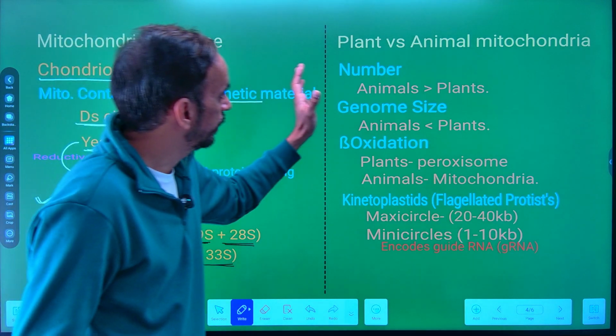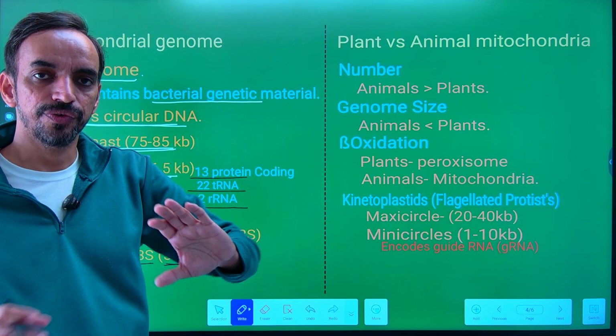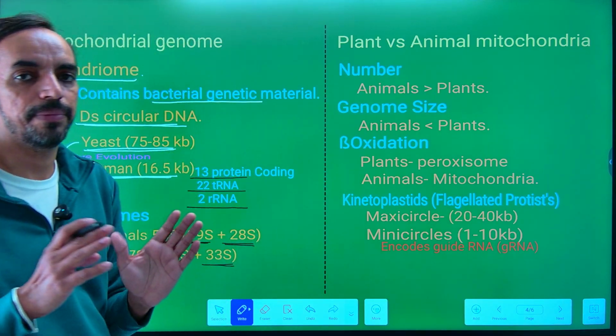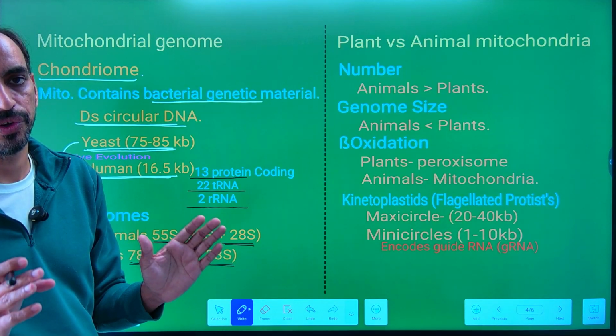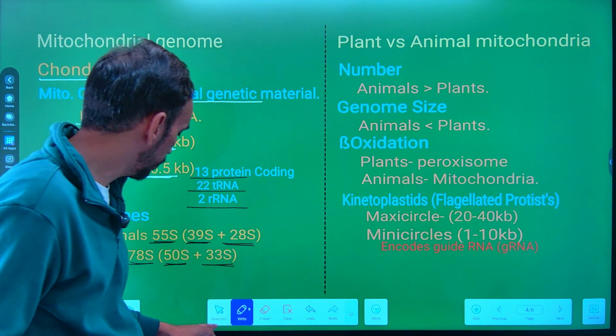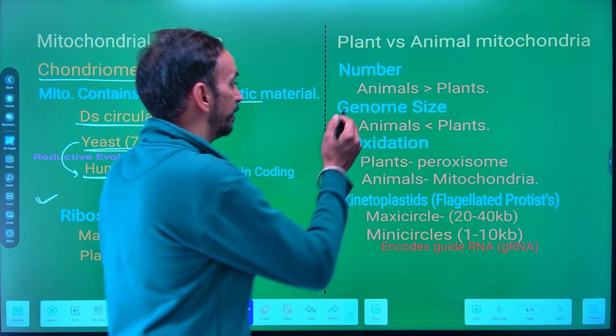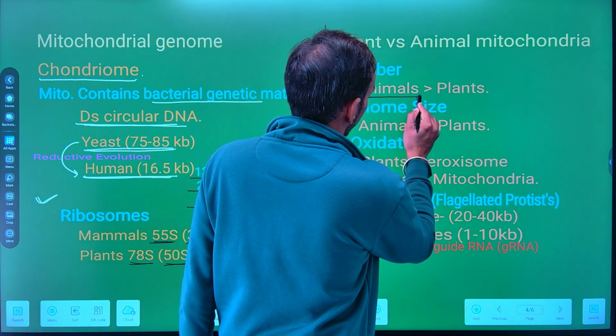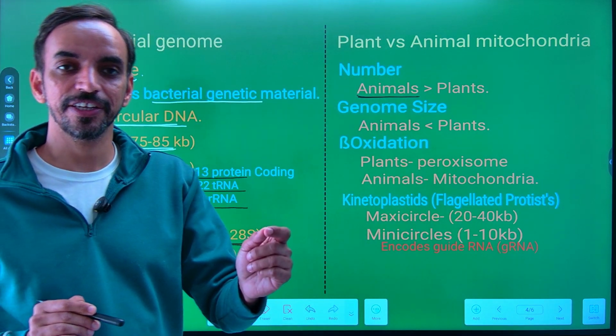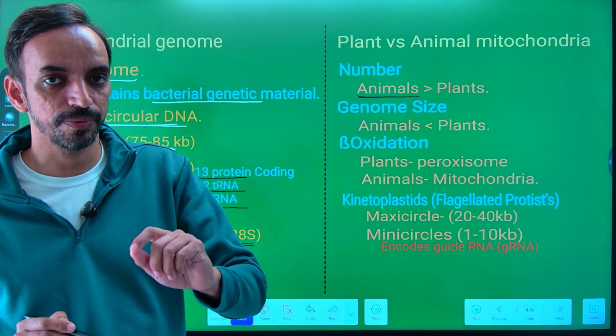Now the plant versus animal mitochondria, कंपेयर करने की कोशिश करते हैं कि plants और animal के mitochondria में क्या differences हैं. If we talk about the number, so number of mitochondria is higher in case of animals as compared to the plants.